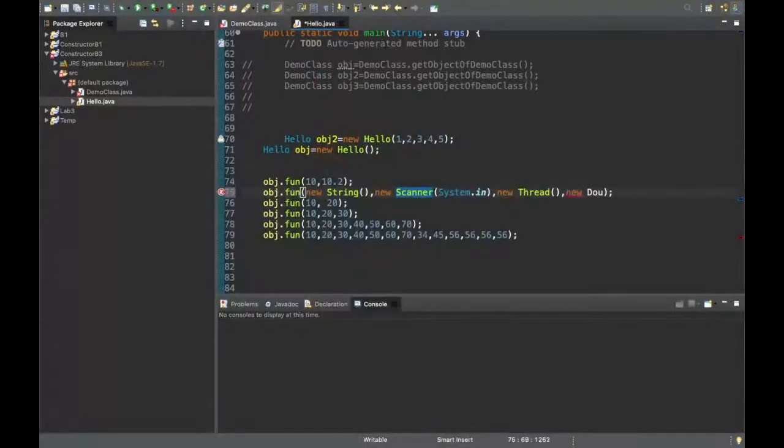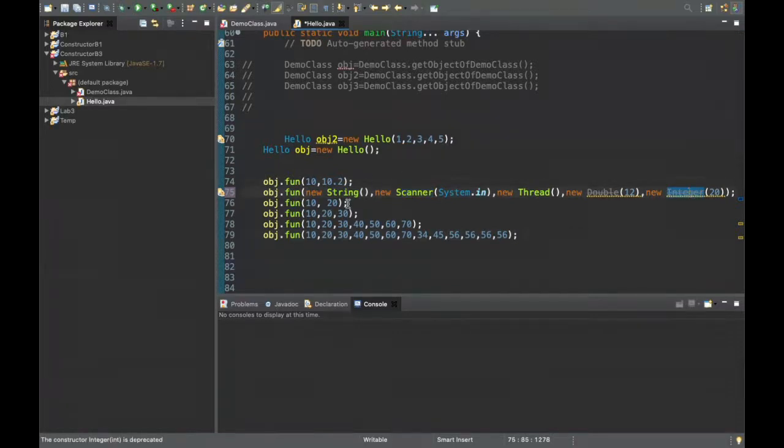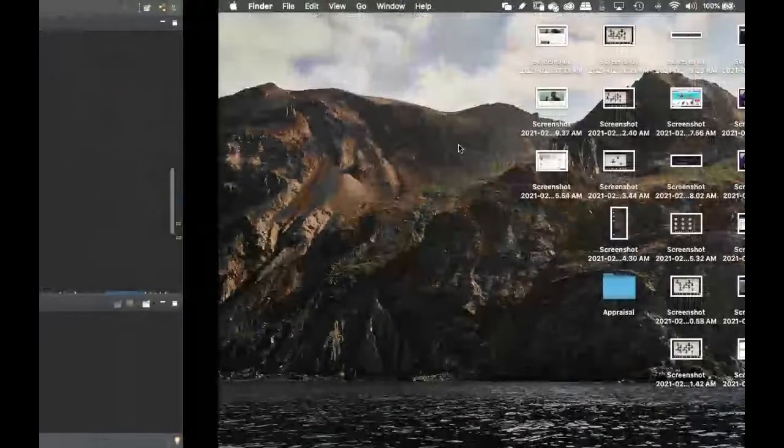New double, comma, new integer. Some of these are deprecated, that's why there is a strike mark here. We should not use it. Otherwise, we can see here 1, 2, 3, 4, 5 arguments of all different types we are able to pass just by using one ellipsis operator. I think this answers the question. Yes, sir, that was my question.